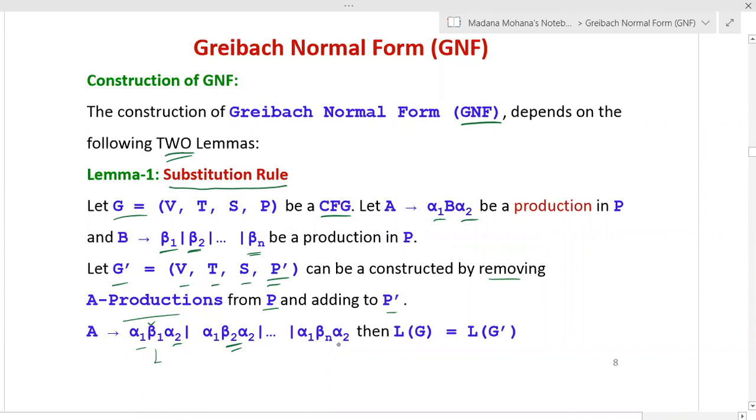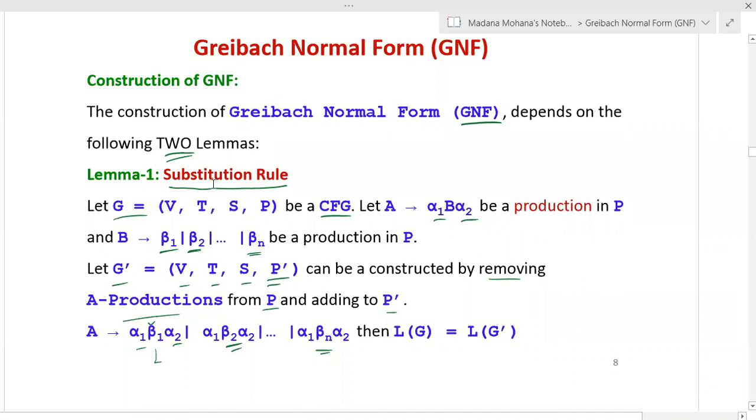And so on, up to alpha 1 beta n alpha 2. So this is the equivalent production after substituting the B production values in the right-hand side of the A productions wherever B is there. Then the language generated by our original grammar is the same as the language generated by our new grammar. That means there is no change in the language generated by the original grammar and the resultant grammar. So this is the substitution rule lemma.